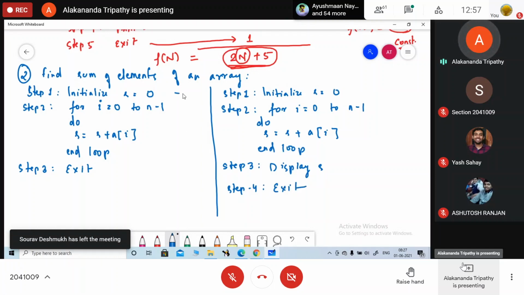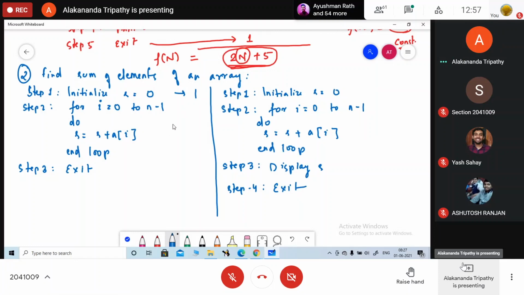So यहाँ पर कितना टाइम लेगा? What will be the time needed to initialize s equals to 0? 1.